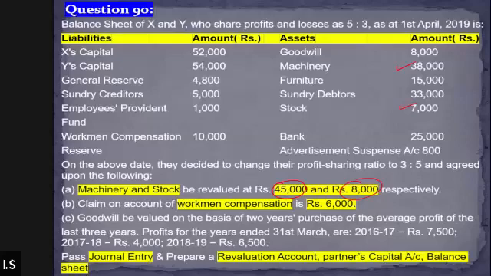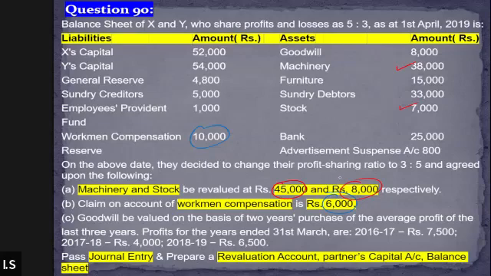Going back to the question, you can see in point B, it says that the claim on account of workman compensation is 6,000. We have a reserve of 10,000, right? Out of 10,000 of reserve, there is a claim to be paid to the workers of rupees 6,000. That means there is a remaining 4,000 which can be distributed among the partners.